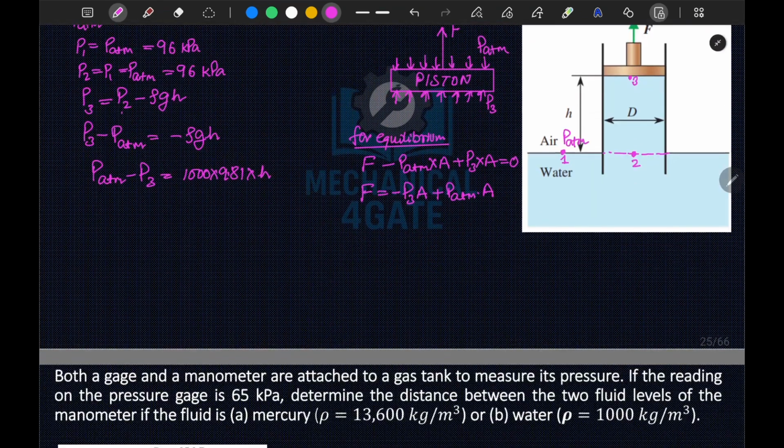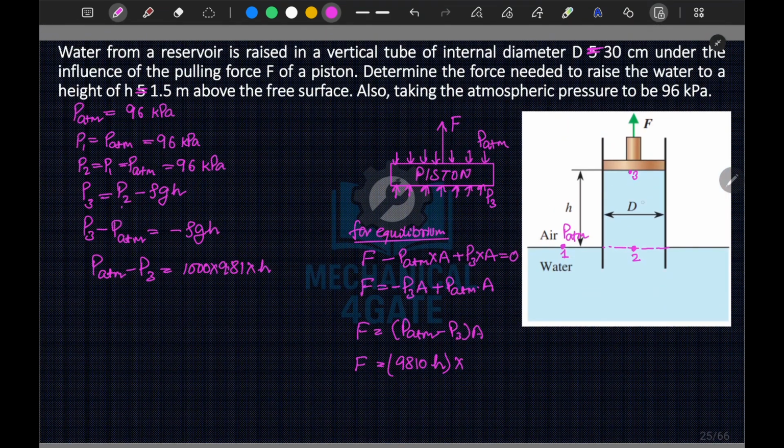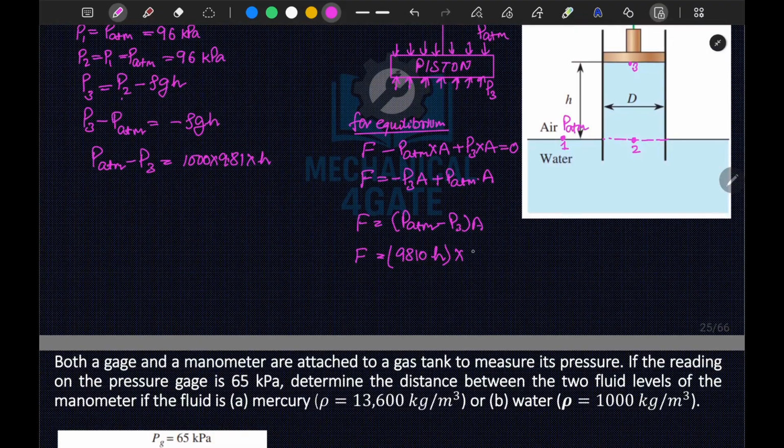So I can write it as F is equal to PATM minus P3 times of A. Okay, if we substitute the values, I will obtain F is equal to PATM minus P3, which is 9810 times of H, into A. Now A, area of the piston, since it has diameter of D, I can write it as pi by 4 D square.